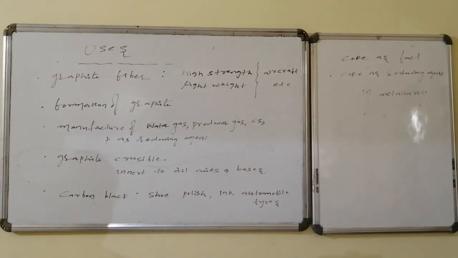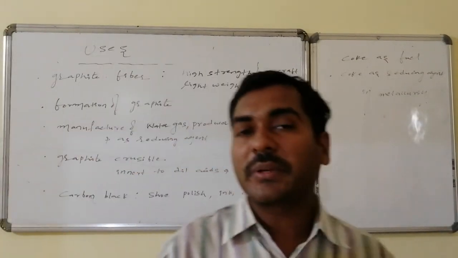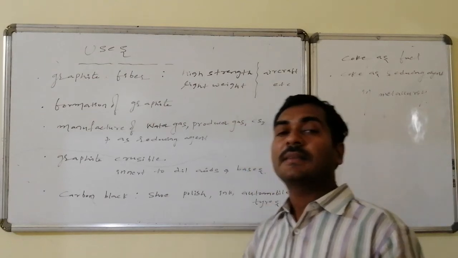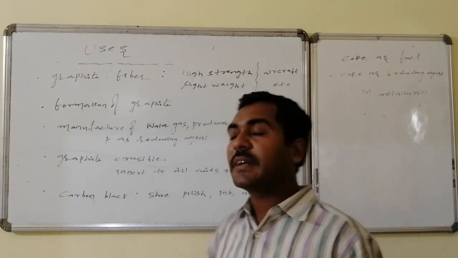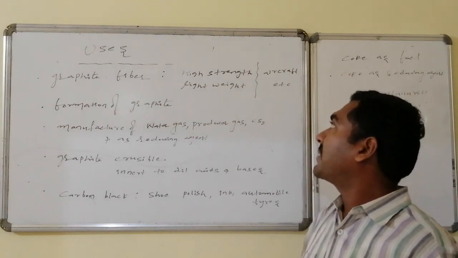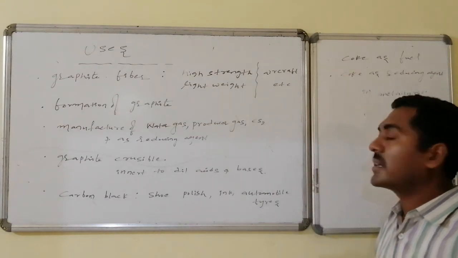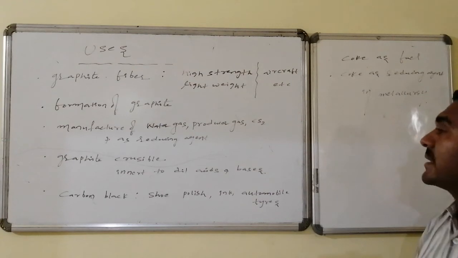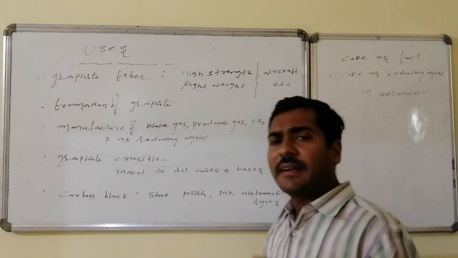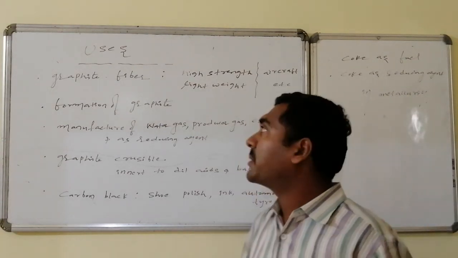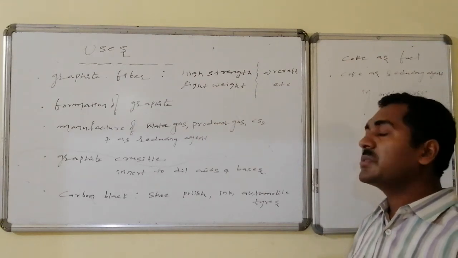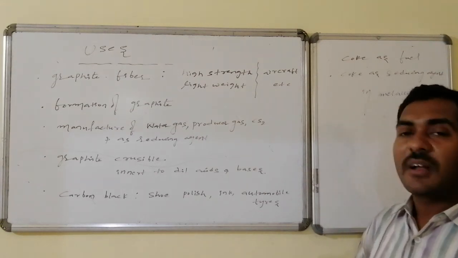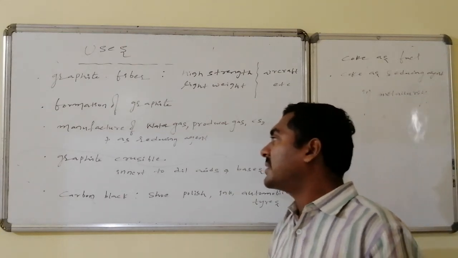Uses of carbon. Carbon is mainly used in the preparation of fibers, that is graphite fiber, a plastic material embedded with graphite within it, having high strength and light weight, used for the designing of aircraft, etc. And for the formation of graphite, we take the help of coal itself, and it is used in the manufacture of water gas, producer gas, carbon disulfide, and also acts as a reducing agent.